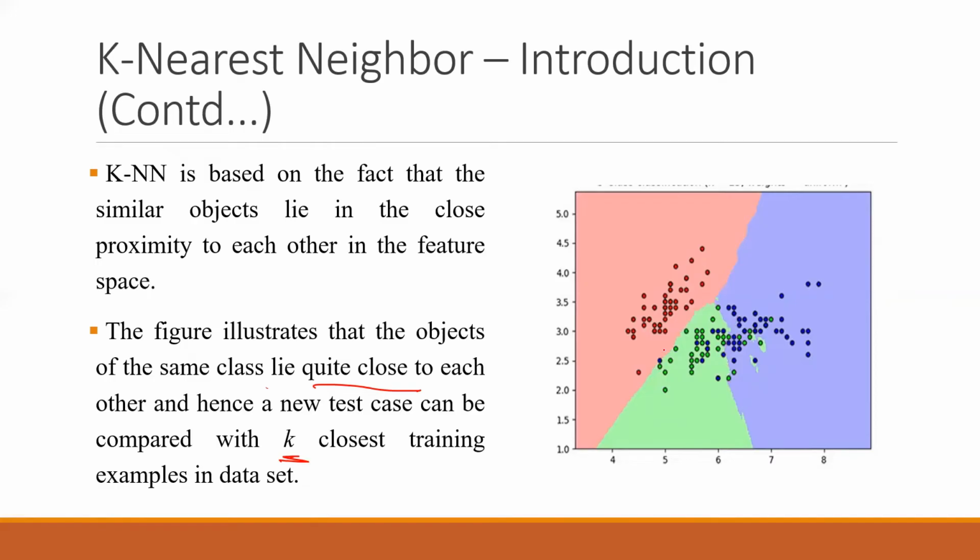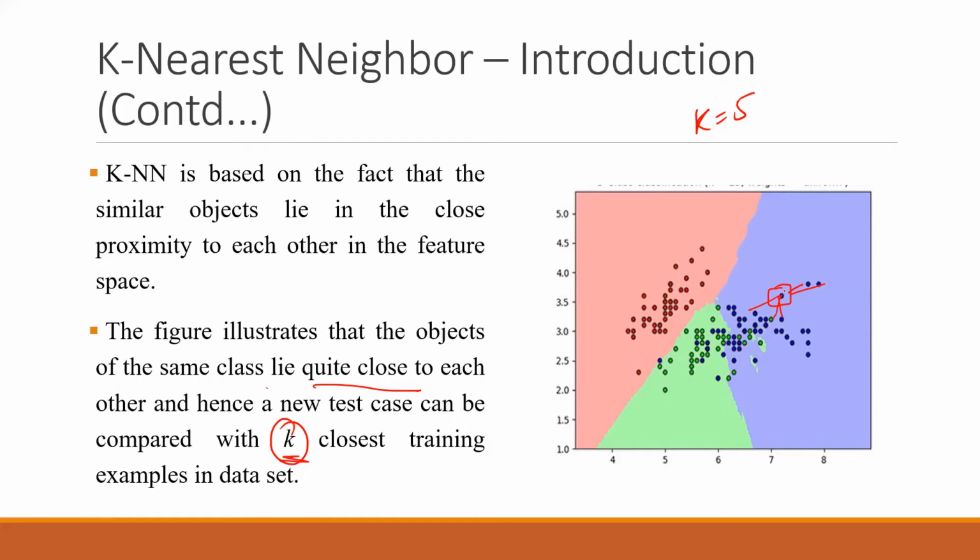What has been done here is that whenever some new point comes up, let's say this point is the test point, based on the k value, let's say for instance k equal to 5, it will look at the 5 neighbors. It will look at this one, this one, this one, this one, and maybe this one. So it will look at the 5 neighbors which are closest to it, and it will say, my neighbors are like this, so I will also be like this, right?